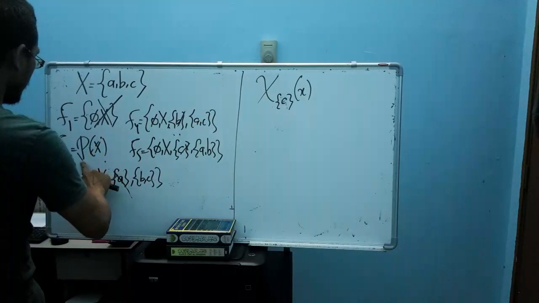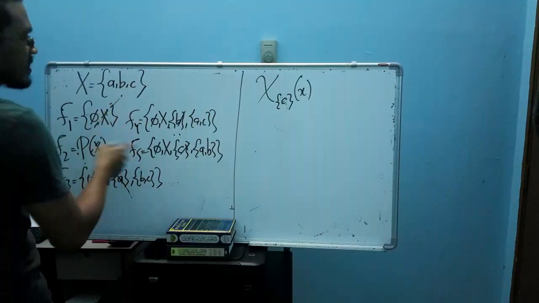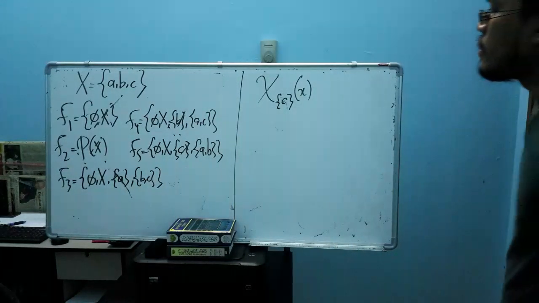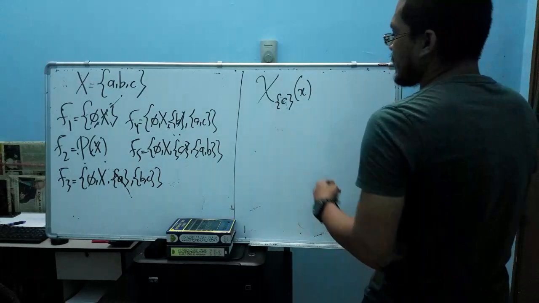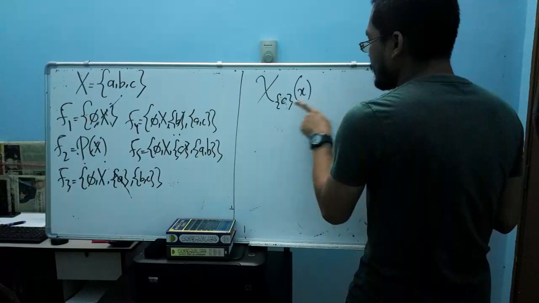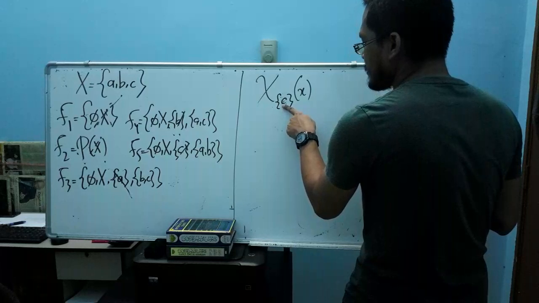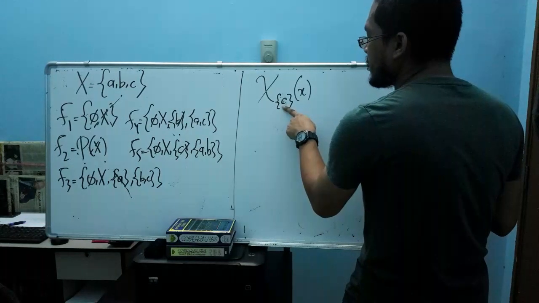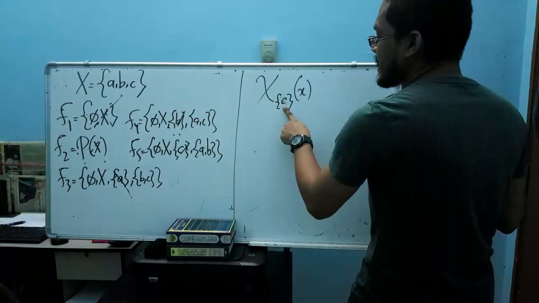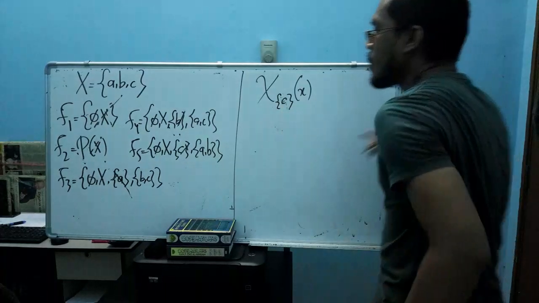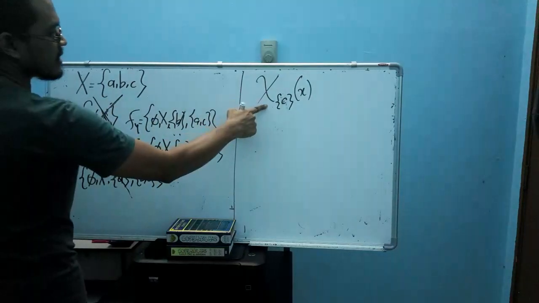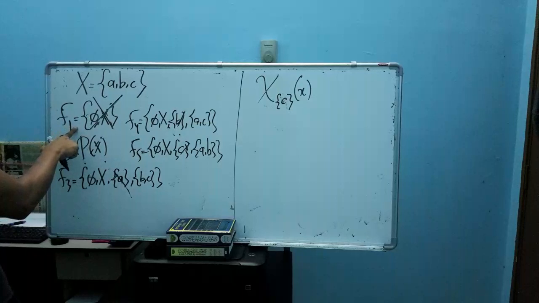Okay, let's check this function here. This indicator function is measurable with respect to which algebra? The theorem says that this indicator function is measurable if and only if this subset C should be an element of our algebra. So now we just need to check which algebra contains C. F1, does F1 contain C? No, so our indicator function is not measurable with this algebra.